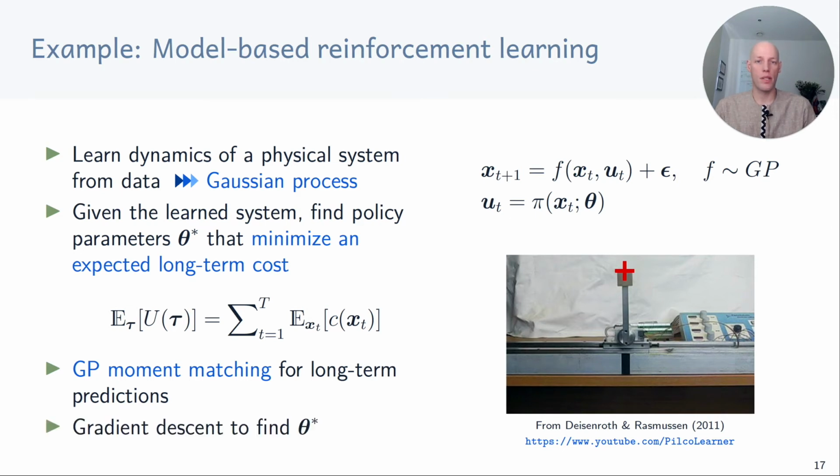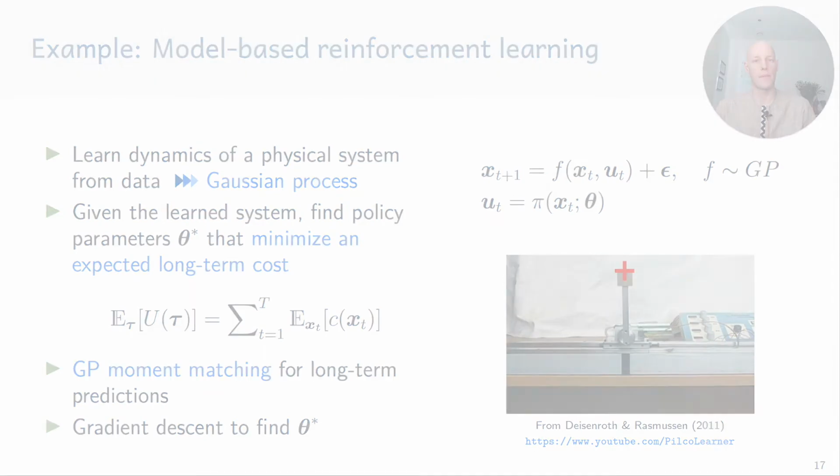Because this approximate inference is deterministic, we can also get the gradients of the expected long-term cost with respect to the policy parameters in closed form and use a quasi-Newton method to find optimal policy parameters. Let's have a look at how this works in practice.